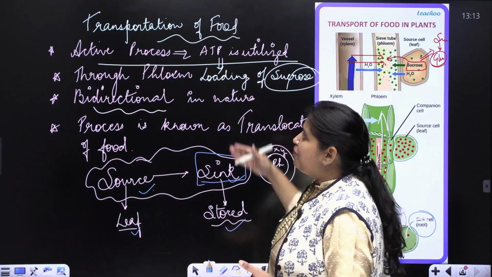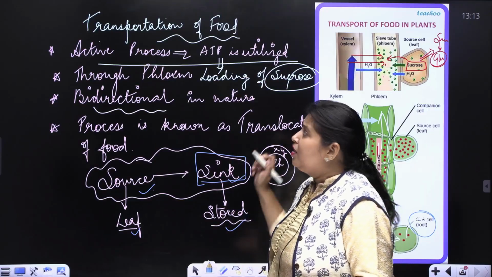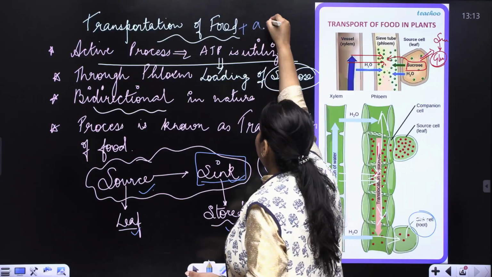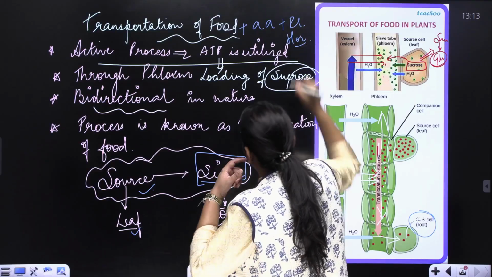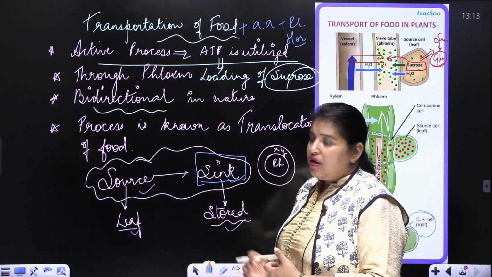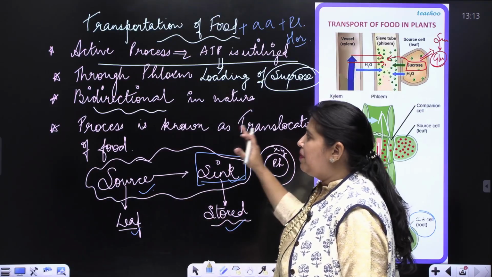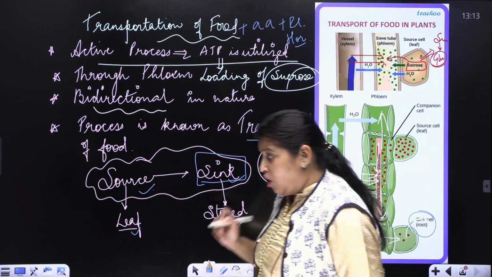So, this is the process of translocation of food, and along with food, amino acids and plant hormones are also conducted via phloem. I hope the source to sink mechanism is clear. The process is known as translocation of food.